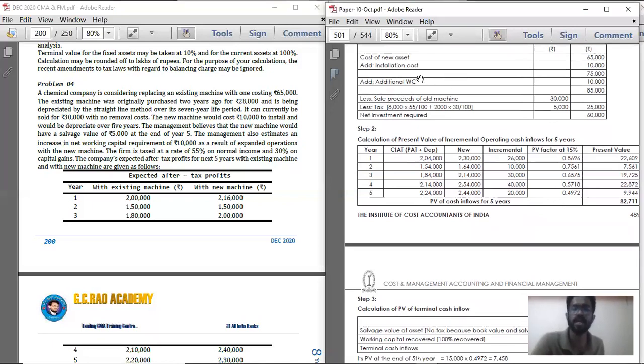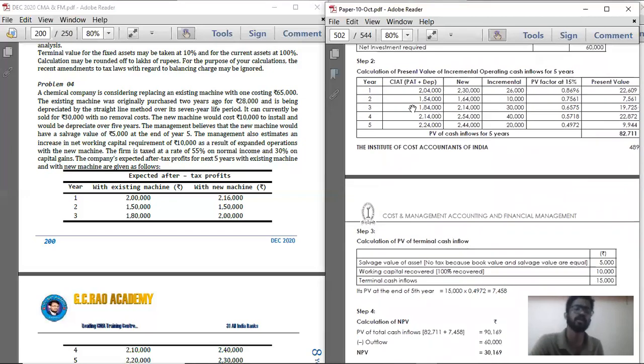Cost of new asset, add installation cost, add additional working capital. From that, deduct the sale proceeds which you are getting from the old machine. So on the 30,000, we are paying some tax. So the tax should be deducted from the sale proceeds. The remaining amount will only be received in cash. That cash received should be deducted from the cost of investment, the cost of the new asset, so that we get the present value of cash outflow. So 60,000 is the present value of cash outflow, and also calculate the present value of cash inflow.